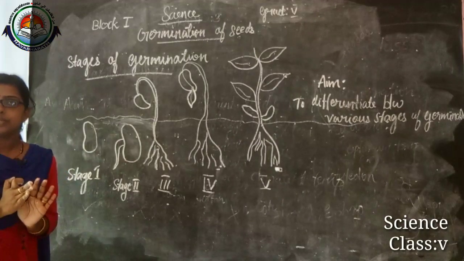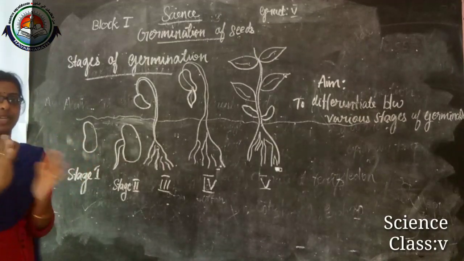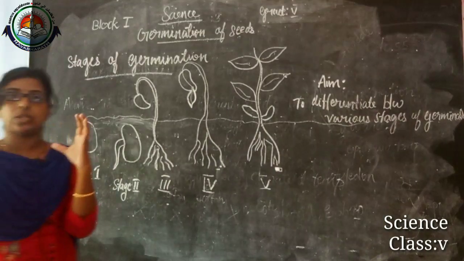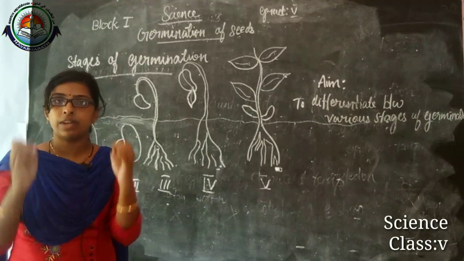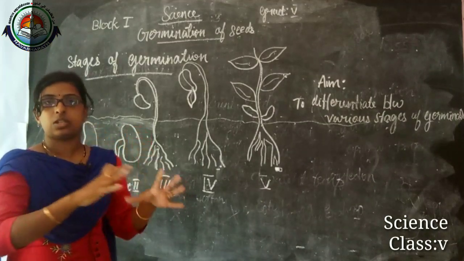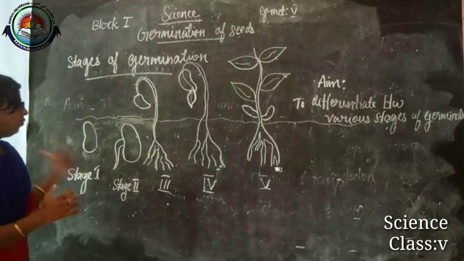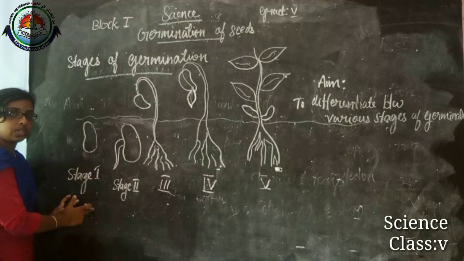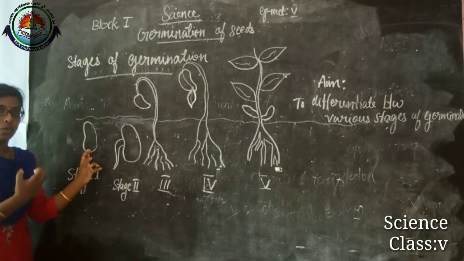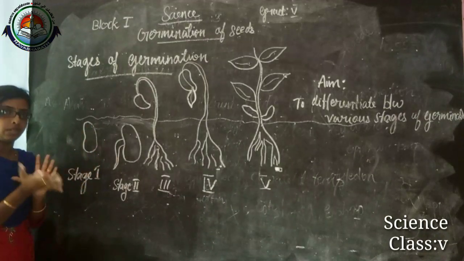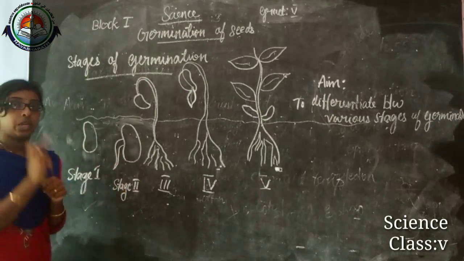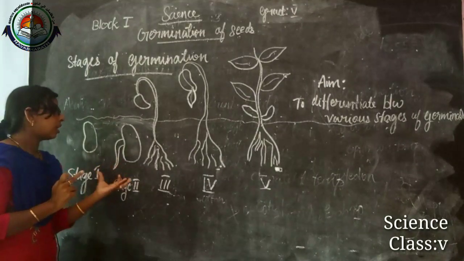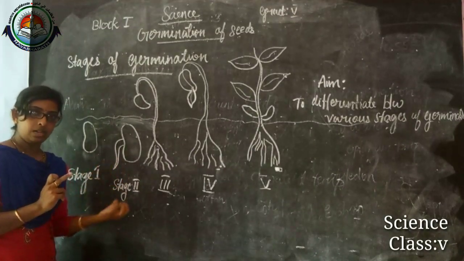Are you clear? Let me conclude one more time. Imagine we sow the seed in soil. In the first few days, in the first stage, the seed absorbs the water and the seed pod bursts. In the second stage, the radicle comes out of the seed and grows as a root.